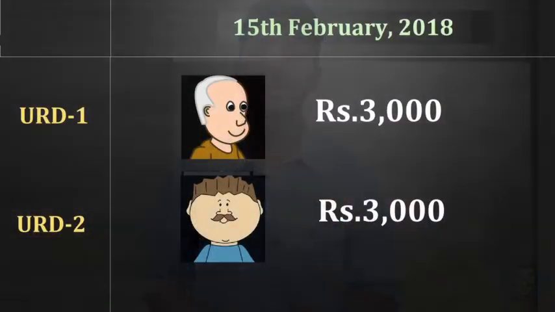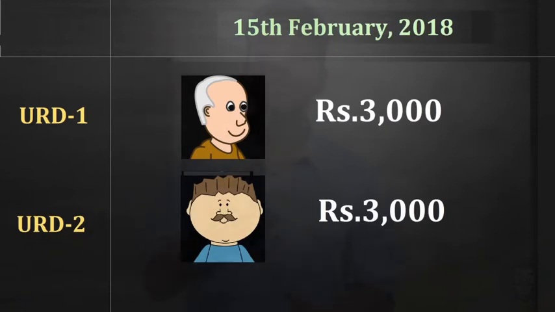Now the next question comes, how do we calculate this 5,000 rupees? Is it per person or is it per transaction? Let us take different scenarios to understand it in a better way. First, say I purchased 3,000 rupees worth of goods from one unregistered dealer, then again at the end of the day purchased 3,000 rupees worth of goods from one more unregistered dealer. So in a single day, I am purchasing from two unregistered dealers, 3,000 each.